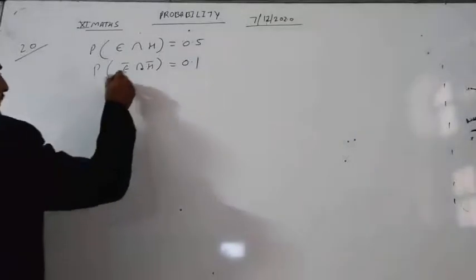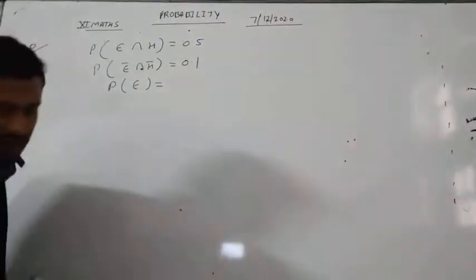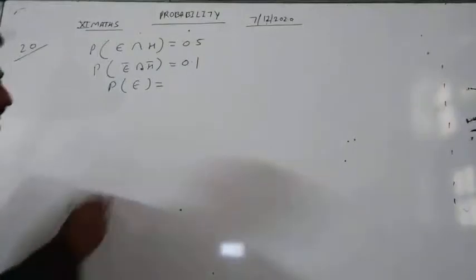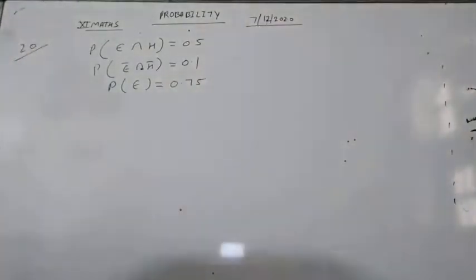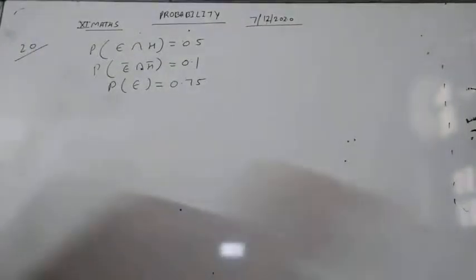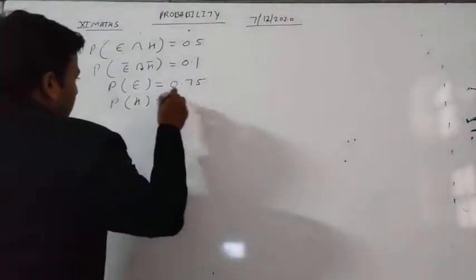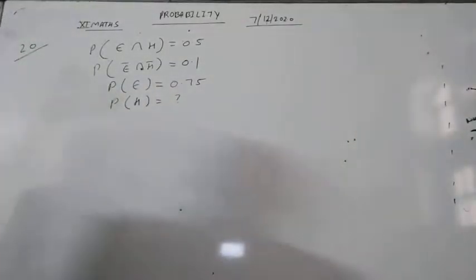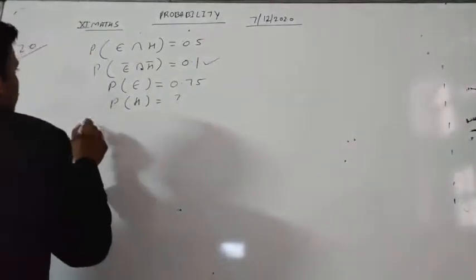0.75. Now find out the probability of passing the Hindi examination. So we have to find out from here the probability of passing the Hindi examination. Students, given this information, we can use De Morgan's law.